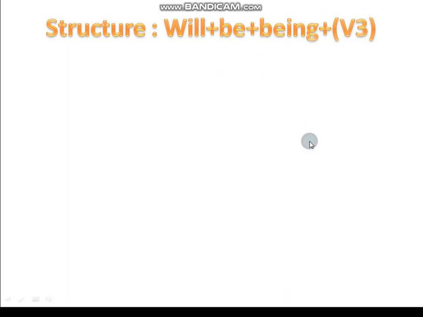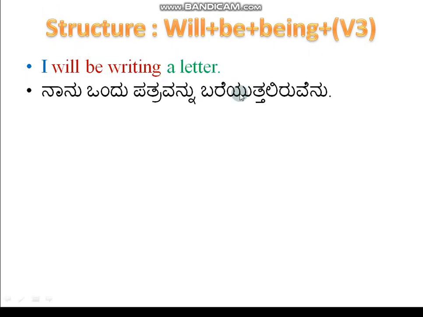Okay. So now take an example with that. I will be writing a letter. See, I will be writing a letter. A letter is in the object place, I is in the subject place, will be writing is the verb. Yes, the subject verb object format is there.